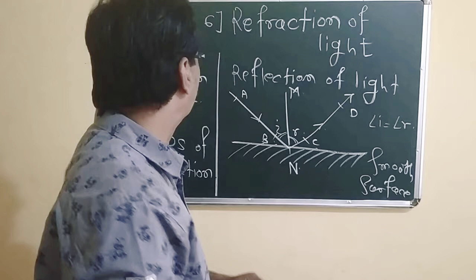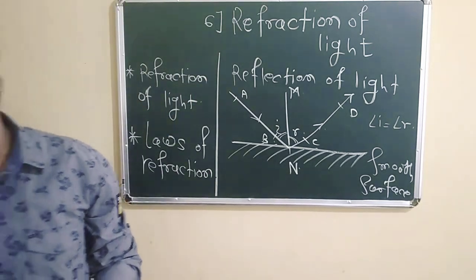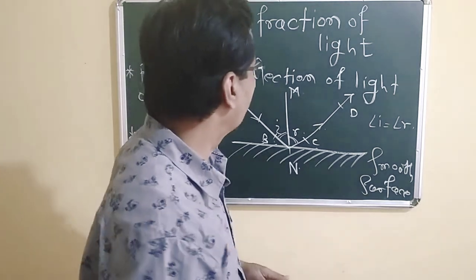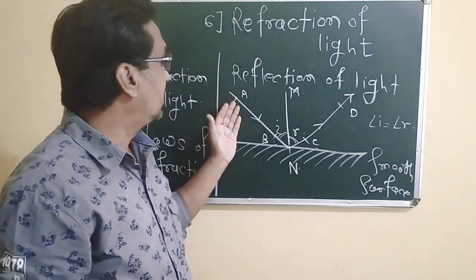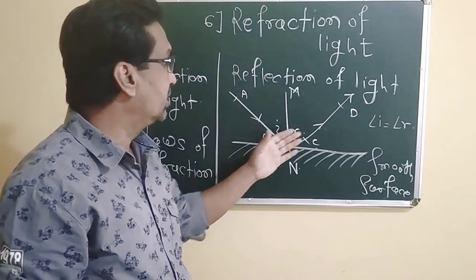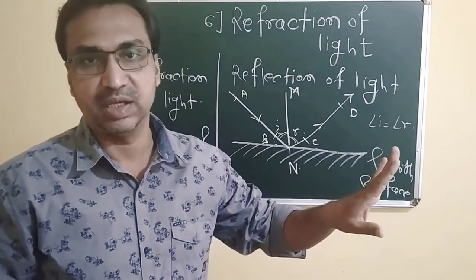So we have to proceed further. What are the laws of reflection? The first one is that the incident ray, the reflected ray, and the normal are in the same plane.